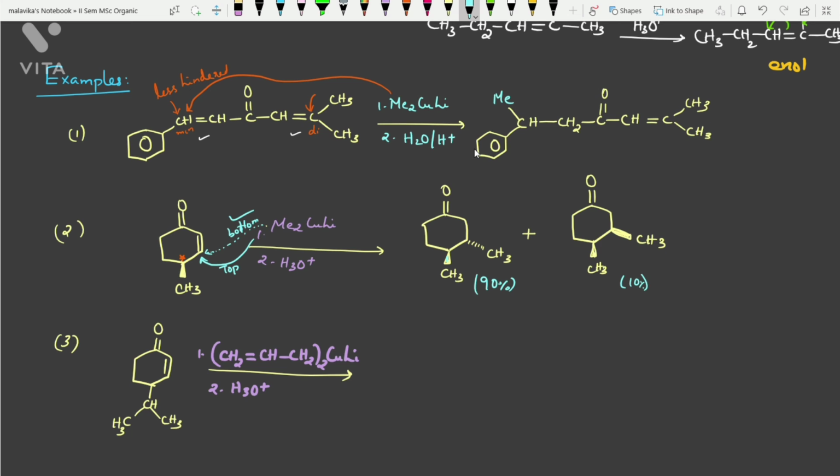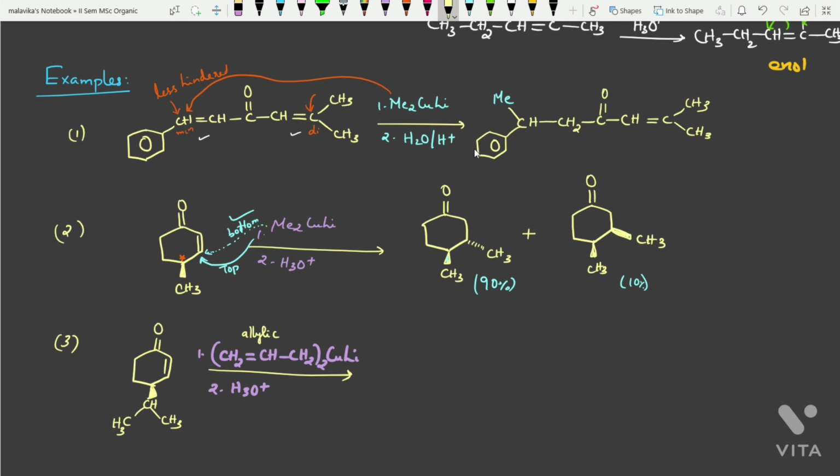Now in the third example, here we are taking suppose here also a chiral center, this is at the top face, and if you are looking into the Gilman reagent, this is an allylic Gilman reagent. Okay, so if you are seeing over here, there is an isopropyl group, this is also bulkier, and this is also a bulky group.